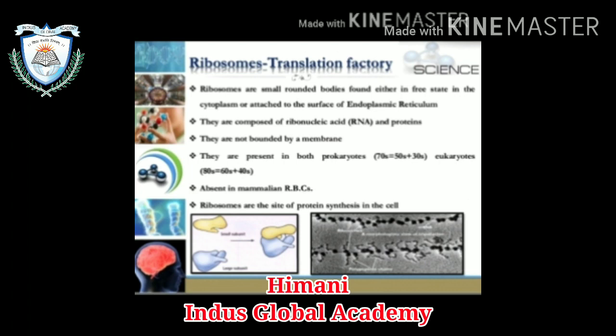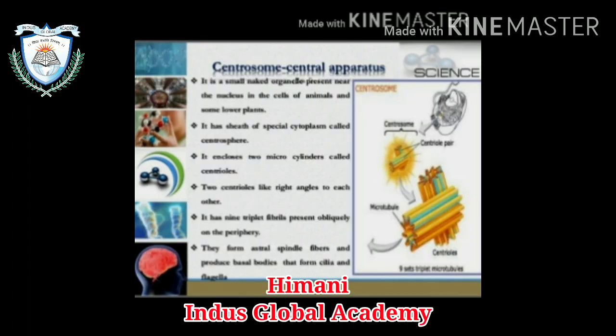They are present in both prokaryotes, in the 70S form, in which the larger subunit is 50S and the smaller subunit is 30S, and in eukaryotes, the 80S form, in which 60S is the larger subunit and 40S is the smaller subunit, and it is absent in mammalian RBCs. The ribosomes are the site of protein synthesis in the cell.